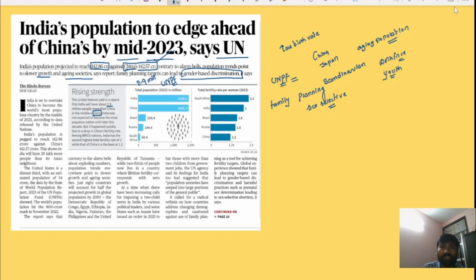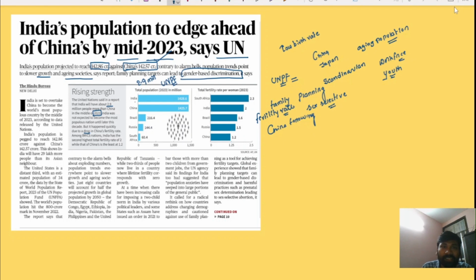However, this report says that India was not expected to become the most populous nation until later this decade. But it happened quickly due to a significant drop in the Chinese fertility rate, as China followed a policy which led to a lower fertility rate. Among the BRICS nations, India has the lowest fertility rate.